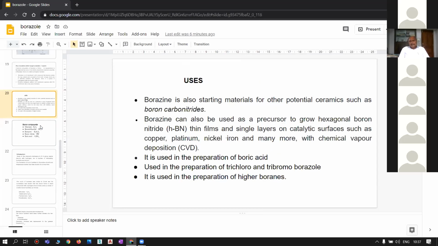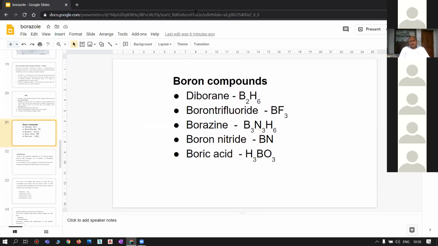Diborane is a very important compound, which is going to be covered by me in the next class, that is next Friday from 10 to 11.